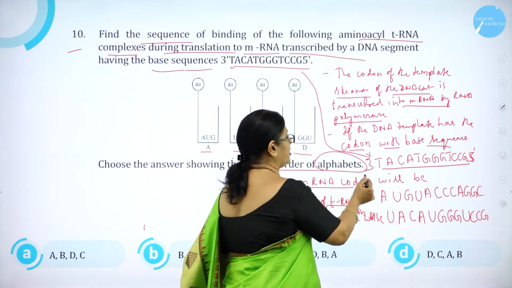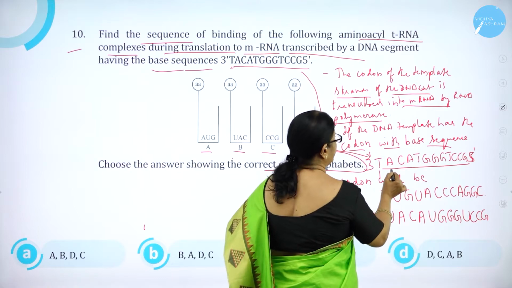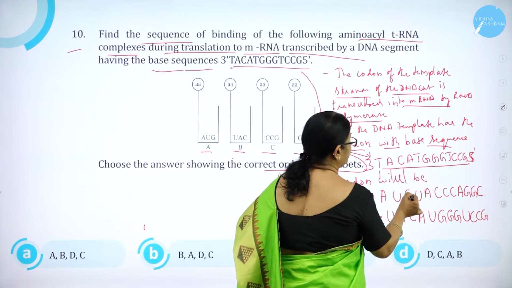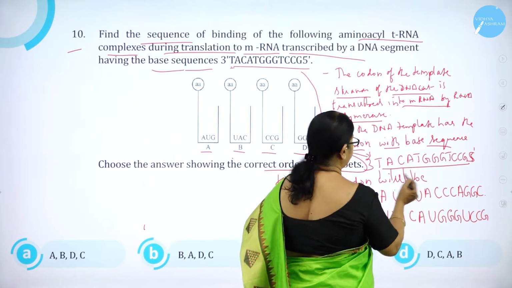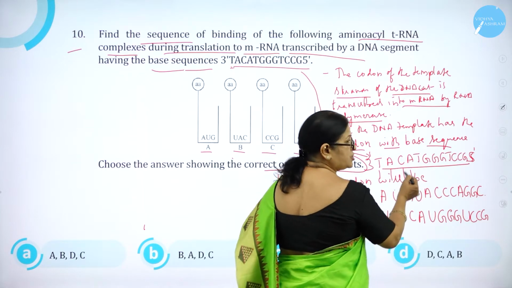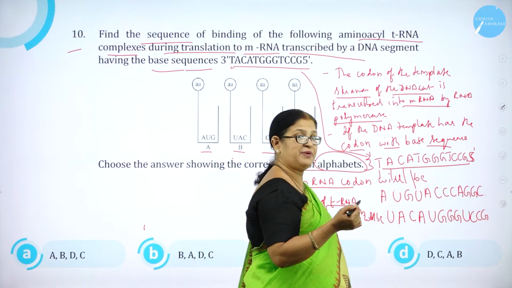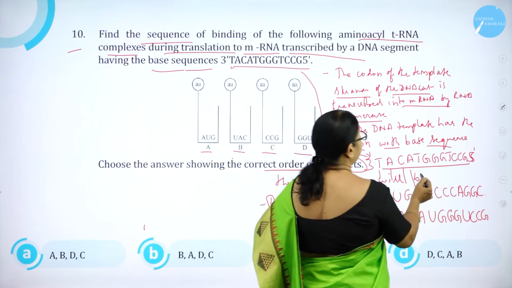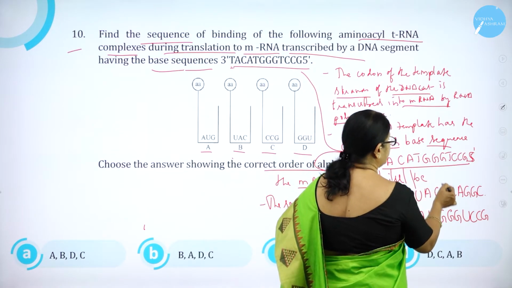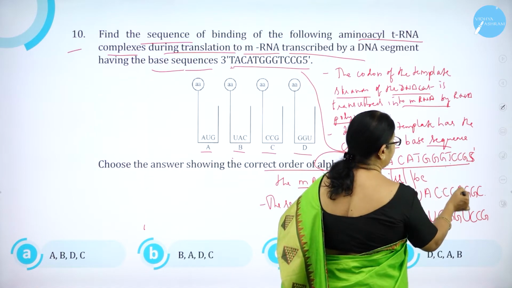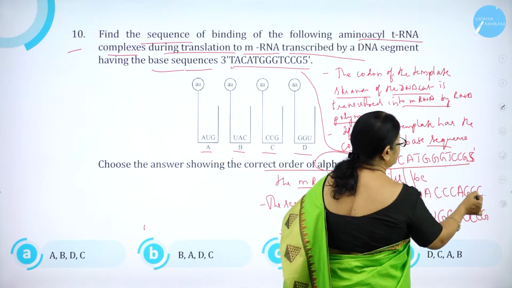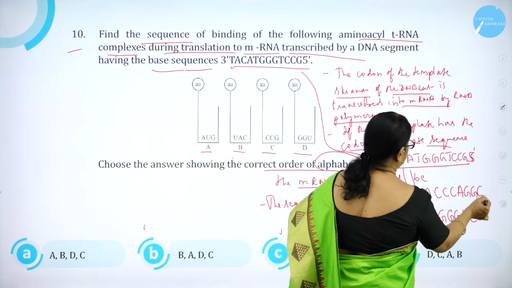Thymine is replaced by uracil in mRNA. So T means A, G means C, C means G, A means U.